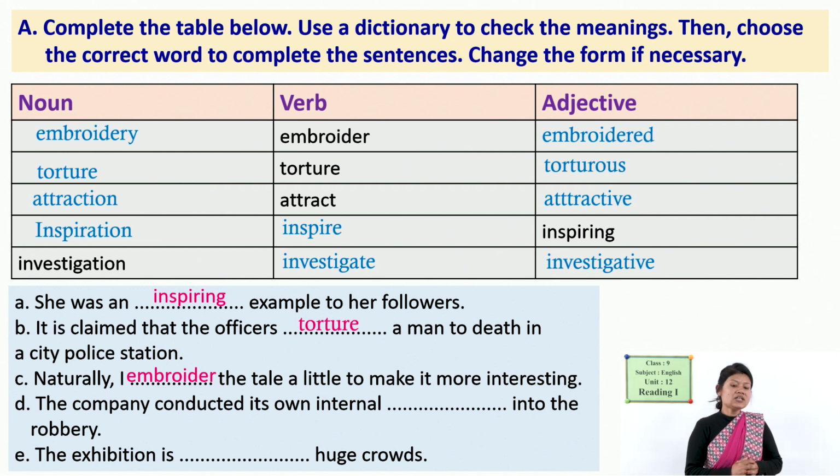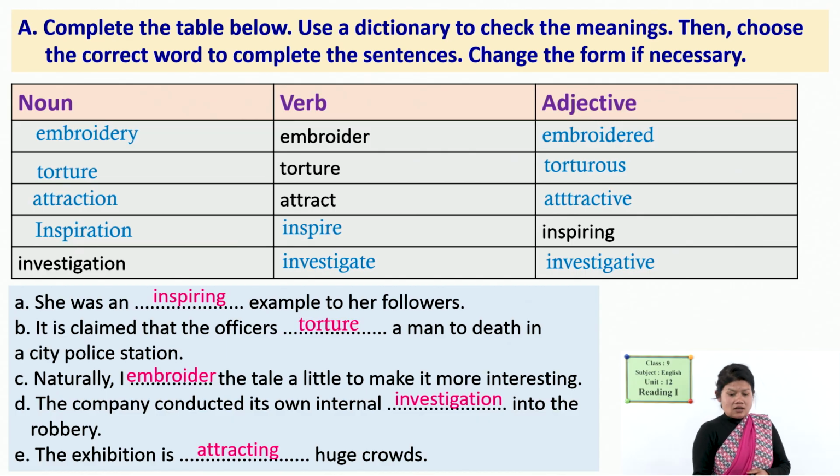The company conducted its own internal investigation into the robbery. So, what might be the correct word here? Very good, it is investigation, yes, internal investigation into the robbery. And the last one: the exhibition is attracting huge crowds. So, which word is correct here? Attracting. Though there is attract in verb form in the above table, as it is in present continuous form, after 'is' we generally use the verb form. So, we can add ing also. Still, attracting is a verb form.